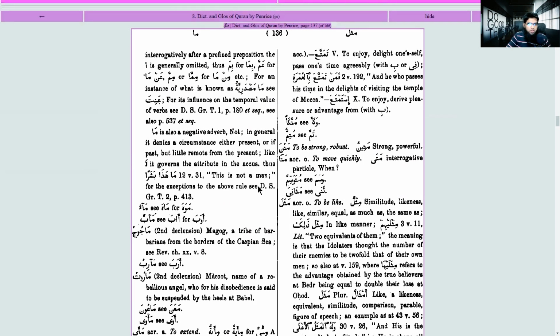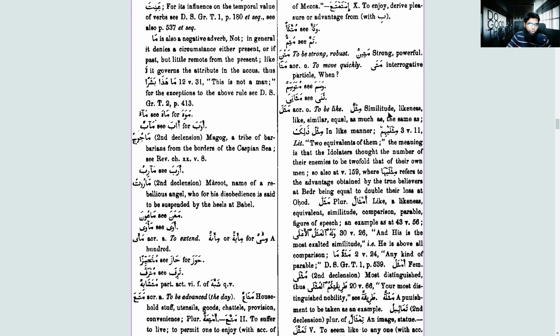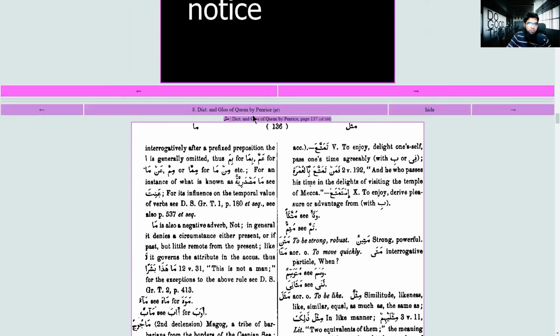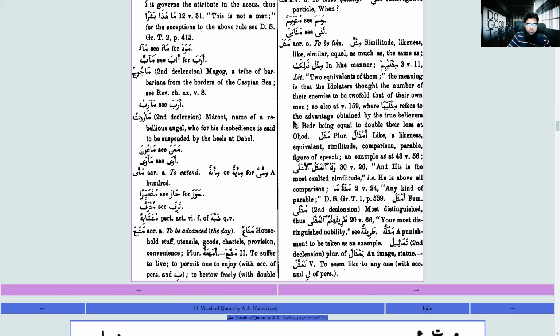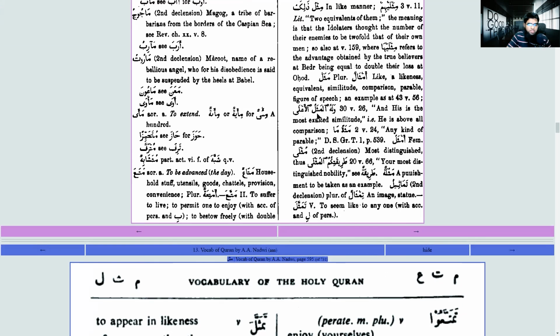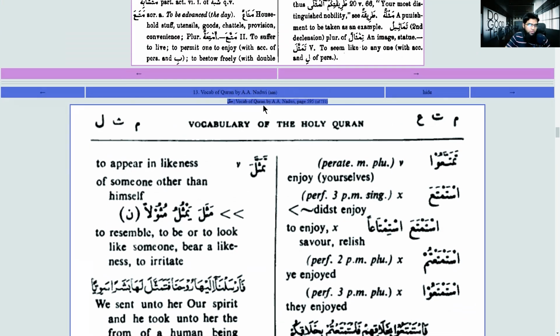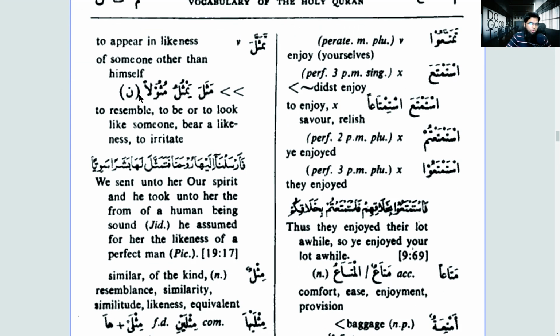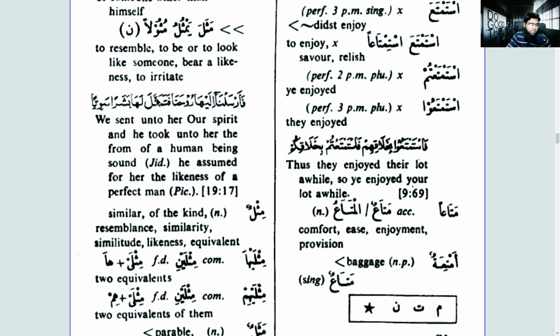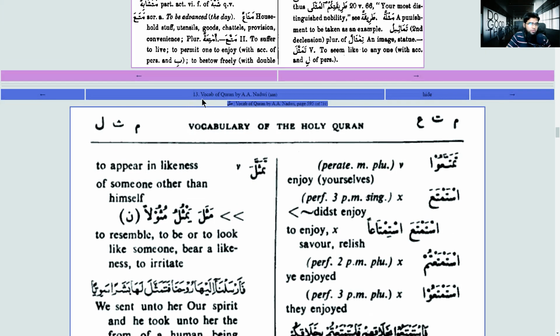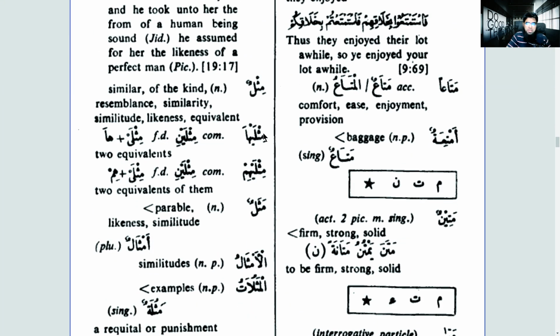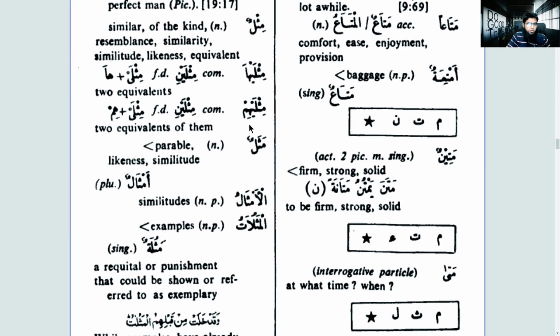So for example here, mathala, to be like, mithlun, similitude, mitlayhim, to be equivalent. So this is by Penrose, right? Dictionary and Glossary of the Quran by Penrose. But I don't literally use this. I use the one by A.A. Nadvi, right? He gives verses from the Quran. For example here, mathala yamthulu muthulan, to resemble, to be, or look out. And he gives examples. He brings verses. So this is Vocabulary of the Quran by A.A. Nadvi. Mithlun, mitlayha. So superb, yeah.